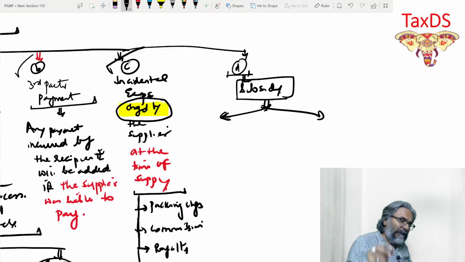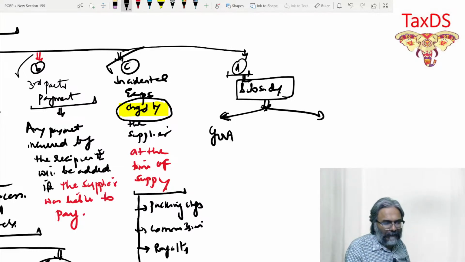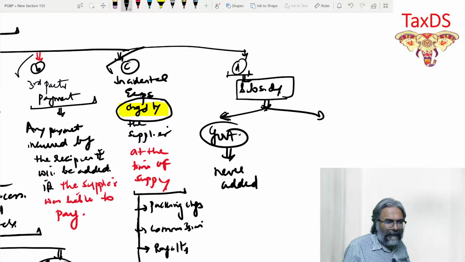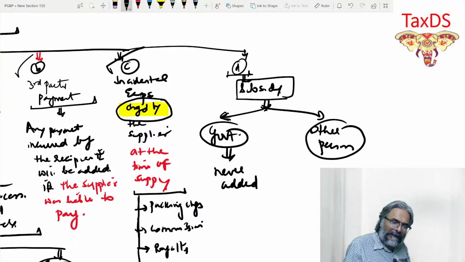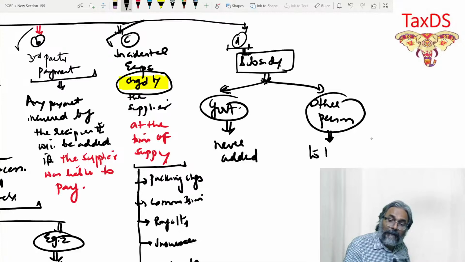So now for subsidy, if you see over here, if the subsidy is from the government, you all are aware, in this case, never added. And if it is from any other person, then be careful. It will be added, provided one condition is satisfied.